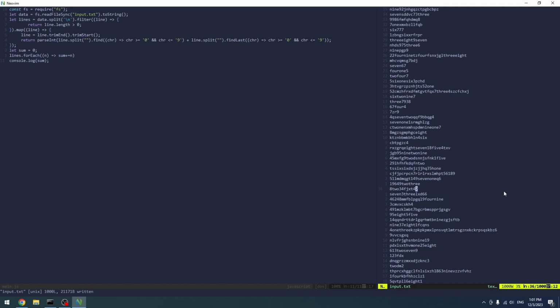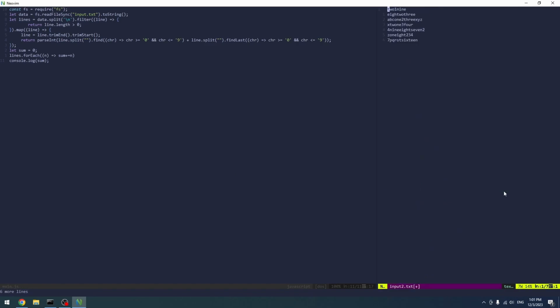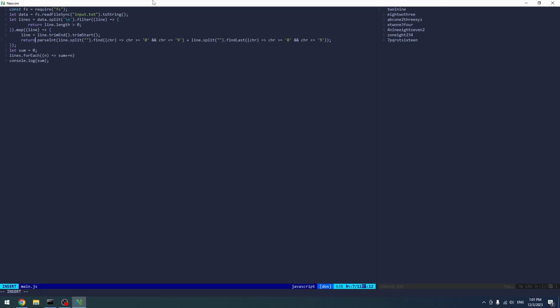So let's actually edit now input to.txt instead of that, and we can paste this in. That's kind of cool, I guess. And I guess what we can do is a little bit of, it's not gonna be fast in any way, by the way. This is just functional programming, but we can split it by that delimiter.